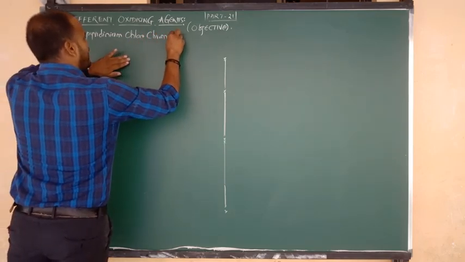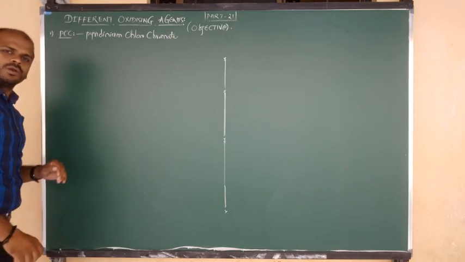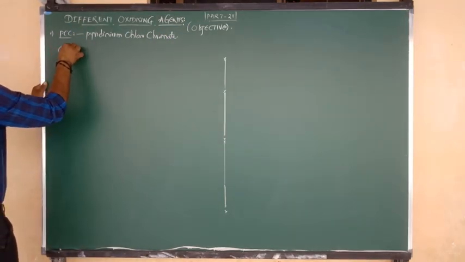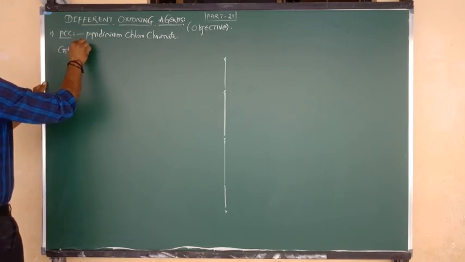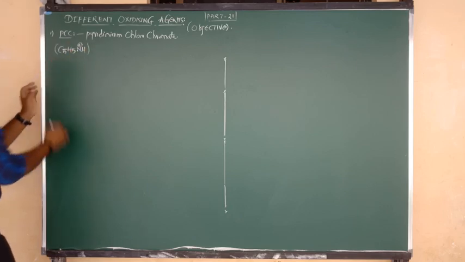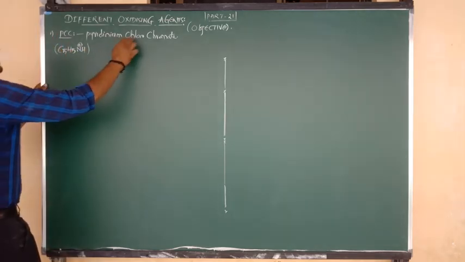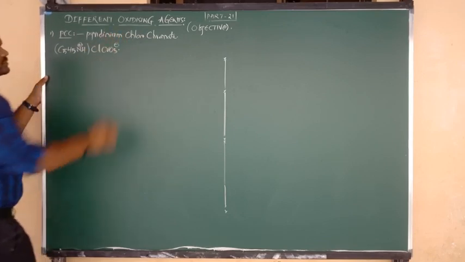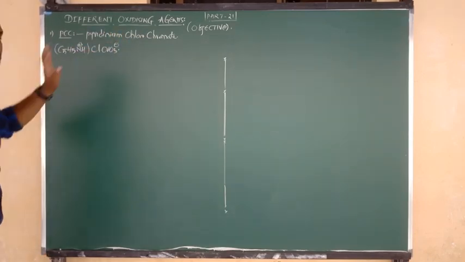So PCC means pyridinium chlorochromate. Once again I will show you the formula. As I told you in yesterday's class, C5H5NH carries a positive charge. This is pyridinium, and it is connected to chlorochromate, CrO3 minus. So that is the name and formula.